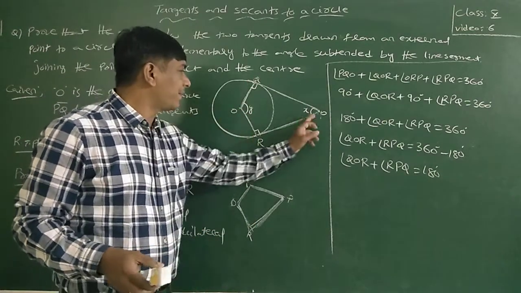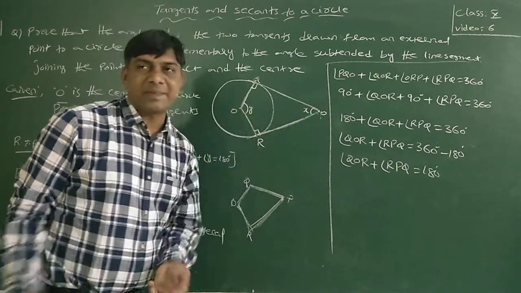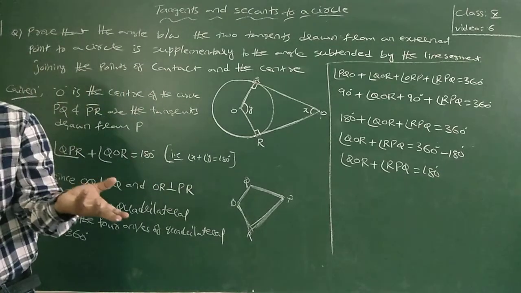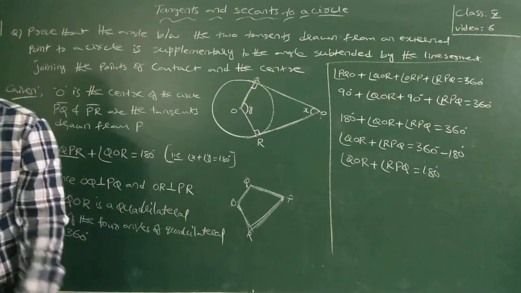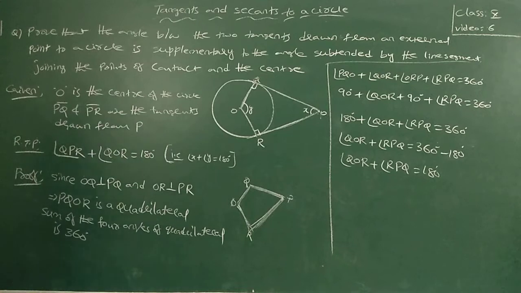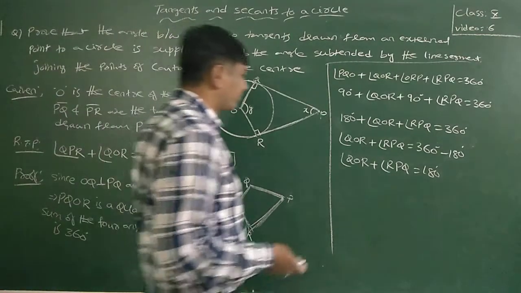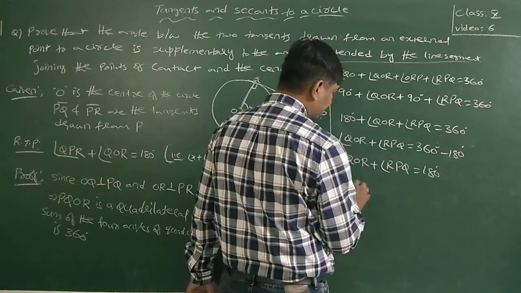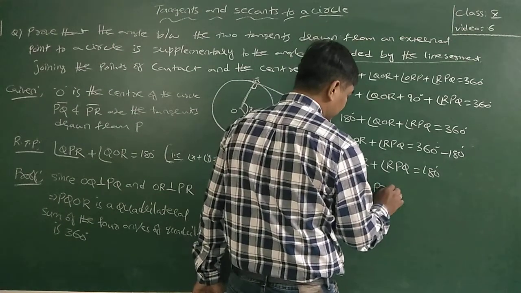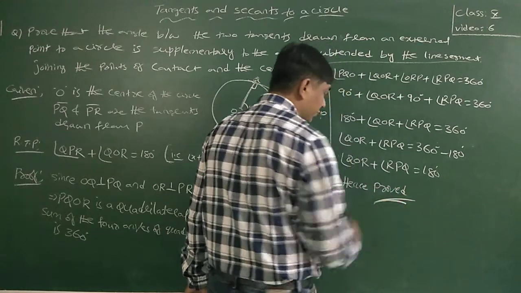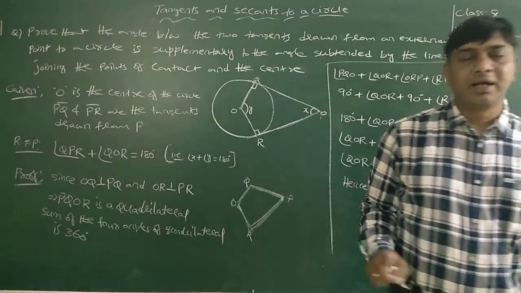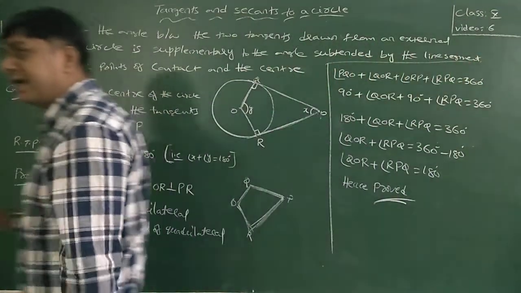Angles QOR and RPQ, these two are supplementary. The sum of the two angles is 180 degrees, which means they are supplementary to each other. Hence proved. Very simple but very important. And one more thing I said, I will explain. I will give you one more note.